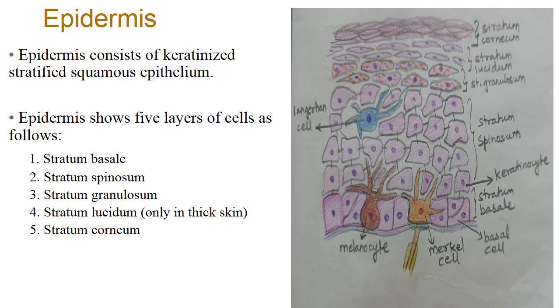The first 3 layers, starting from the basal part, that is stratum basale, stratum spinosum, and stratum granulosum, are known as stratum malpighii or germinative layer because the cells are alive and they are mitotically active. They divide from the stem cells to mature cells. So the first 3 layers are the germinative layer, whereas the superficial 2 layers, at the surface, form the horny zone. The horny zone consists of flattened non-nucleated dead cells which are filled with keratin.